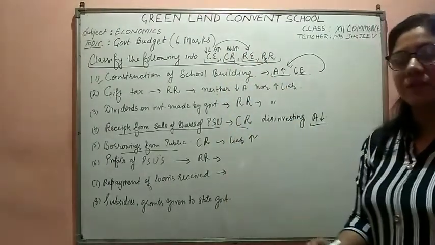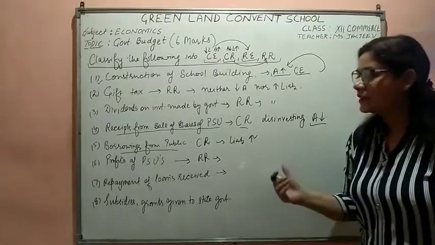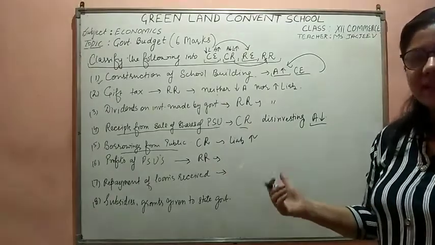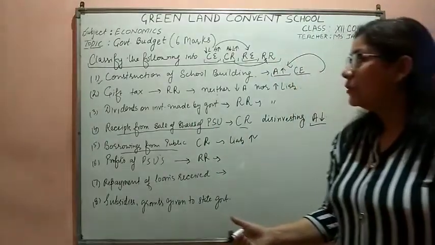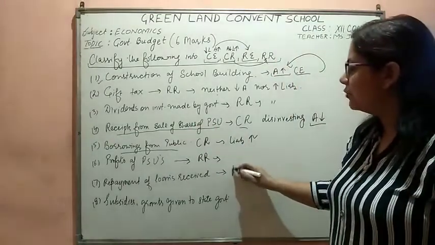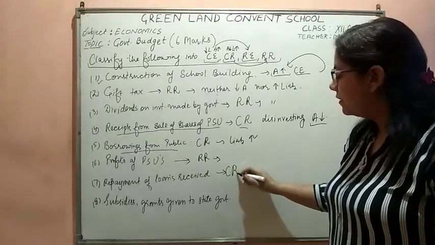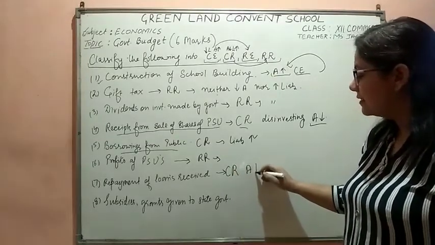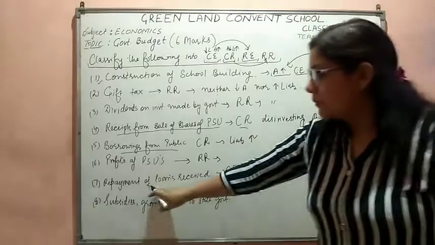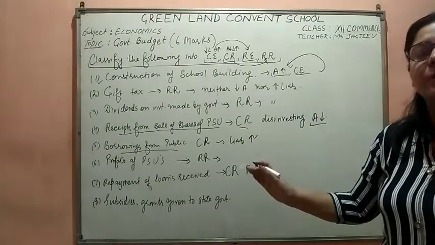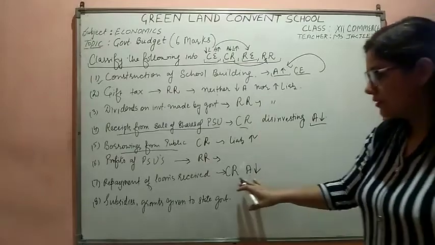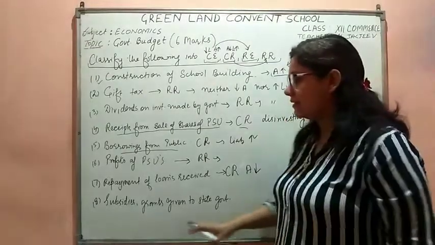Repayment of loans received. When the central government gives a loan to the state government, it becomes an asset of the central government. When it receives back those loans, the asset will decrease. So it would be a capital receipt as assets have decreased. Repayment of loans received, central government providing loans to state government. When repayment is received, then it would be the reduction in the asset.